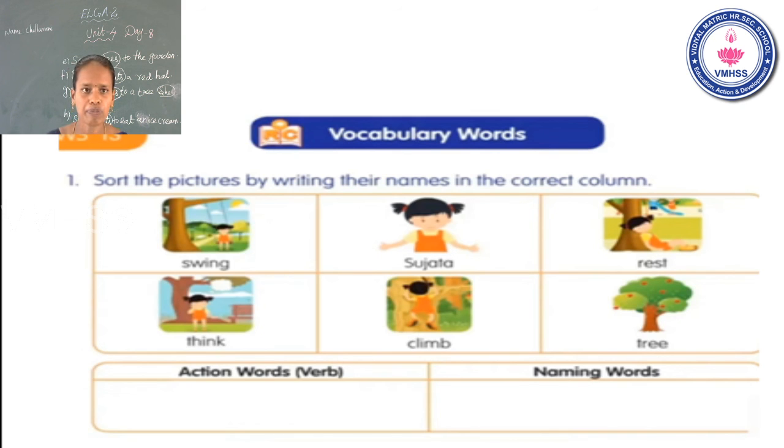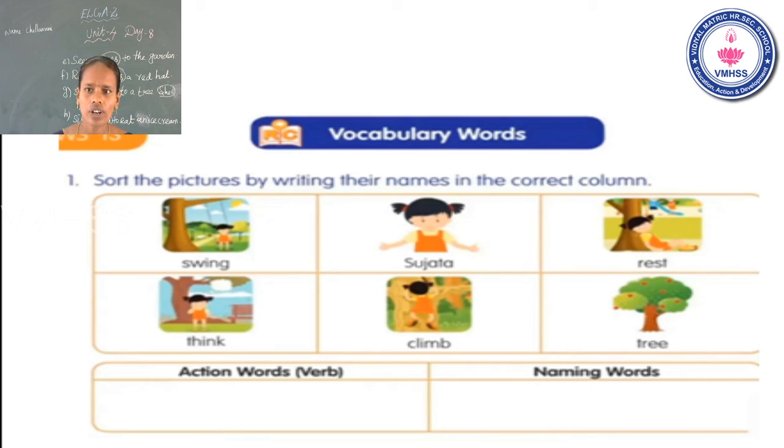Next, climb. This is action or naming? Very good. Climb, that is action. So you have to write in the action word box. Next, tree. Action or naming? Naming. So you have to write in the naming word box.